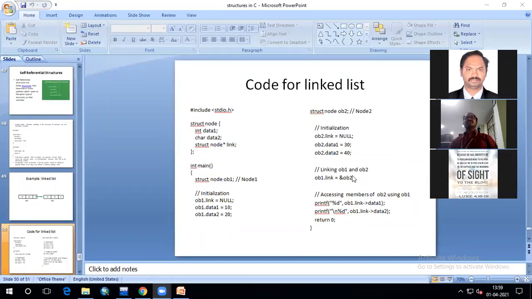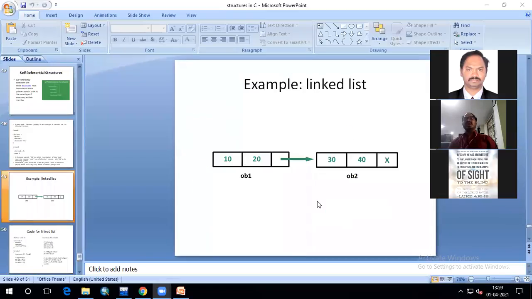Then I can access object 2 details from object 1. Suppose I want to print the data of object 2, then I can call ob1.link arrow operator data1. That means when you call ob1.link, whatever address is there, that address is pointing to ob2.